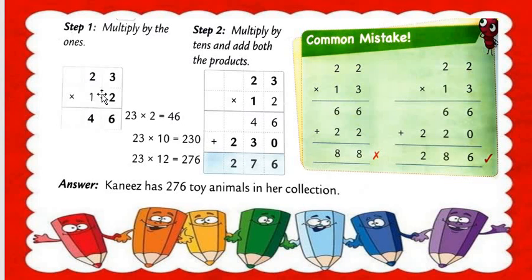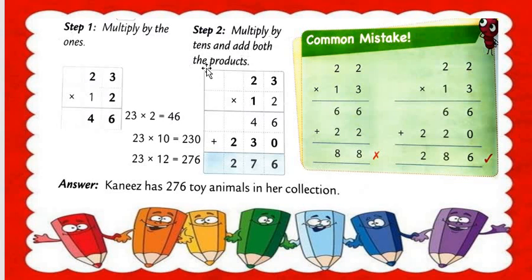So first point is what? 23 multiply by 12. First of all, 23 is multiplied by the 2. So the 2 and the 3 multiply with each other. 2 3s are 6. How many, all students? 2 3s are 6. And then 2 2s are how many, all students? 2 2s are 4. Okay, here multiply by the ones is done. 23 multiply by 2 is done here. Understood? Then after what to do?